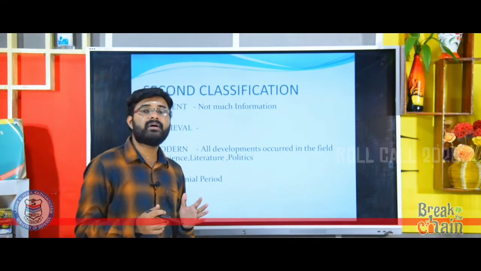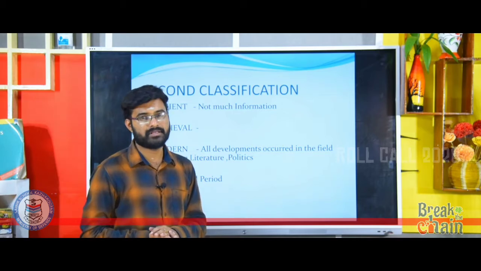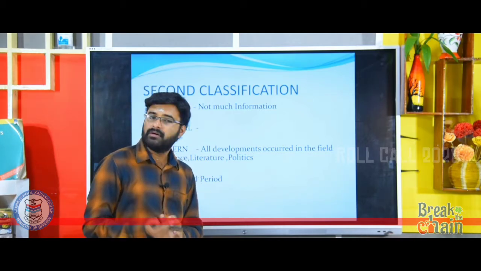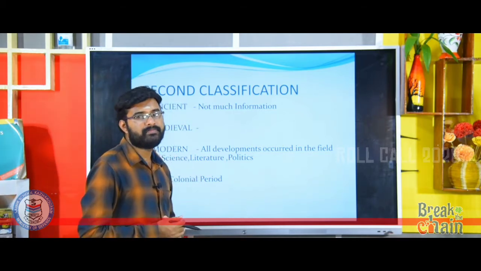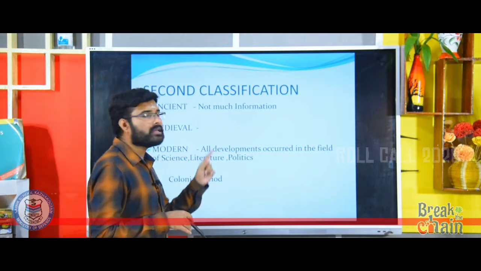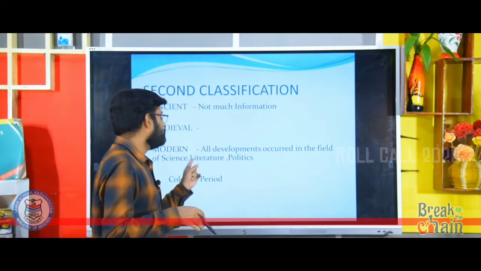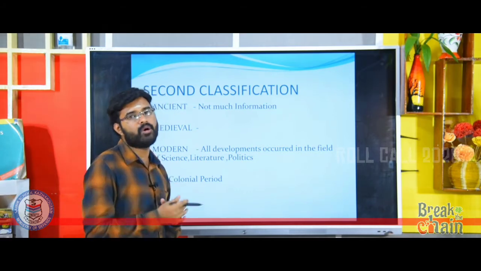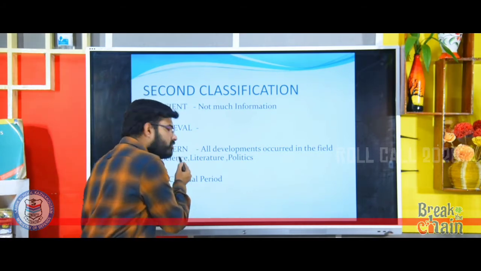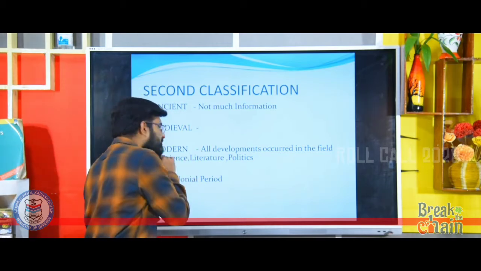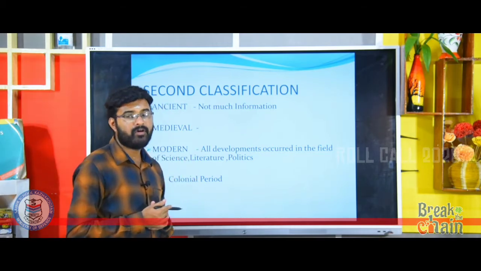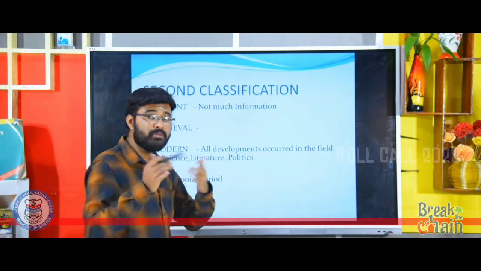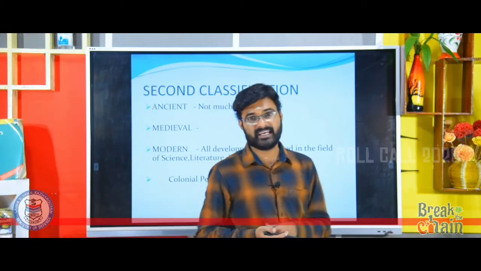It was created by Western historians, better to say European historians. They divided Indian history into ancient, medieval and modern. And you have to focus on this modern period. What do you mean by modern period? What do you mean by modern history, especially in India?